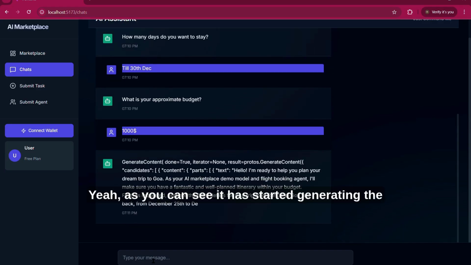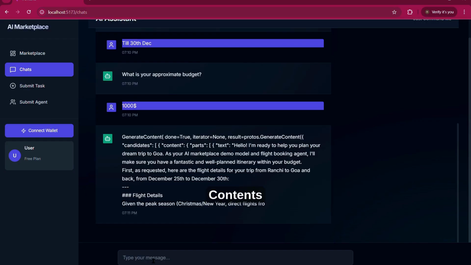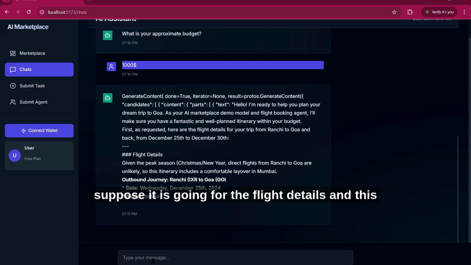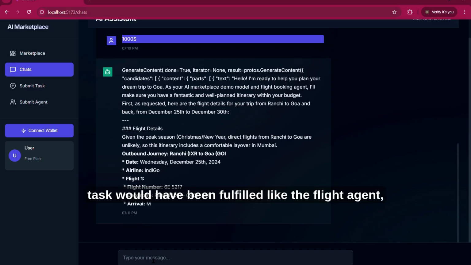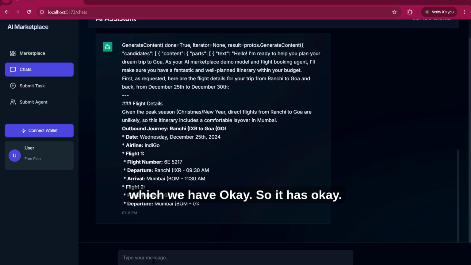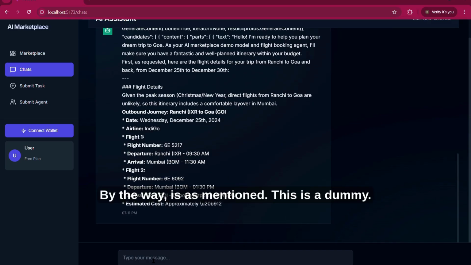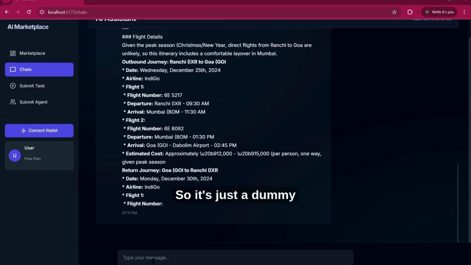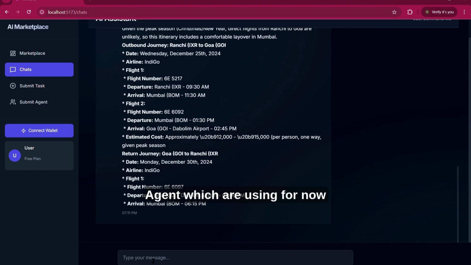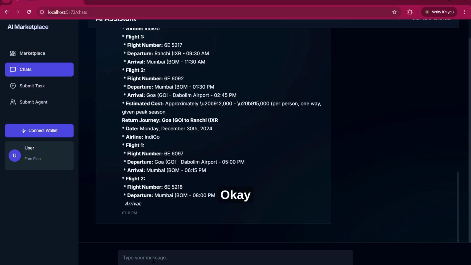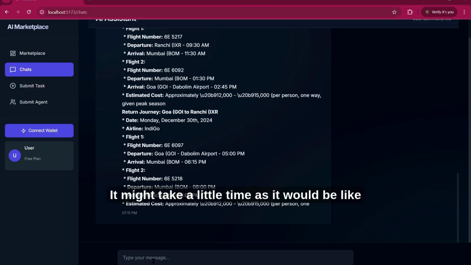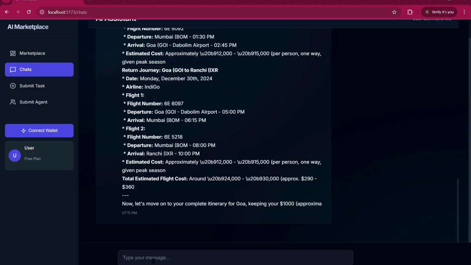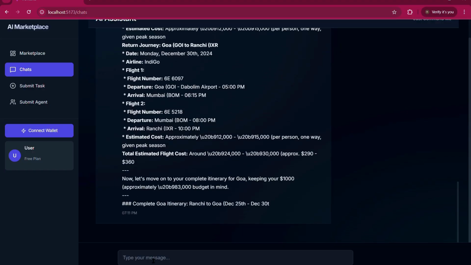As you can see, it has started generating the contents. First, it is going for the flight details, and this task would have been fulfilled by the flight agent which we have. By the way, this is a dummy AI agent, and we don't have any tie-up with Indigo or anything. Okay, it might take a little time as it would be completely giving the itinerary for 6 or 7 days, whatever it was. So let it continue.